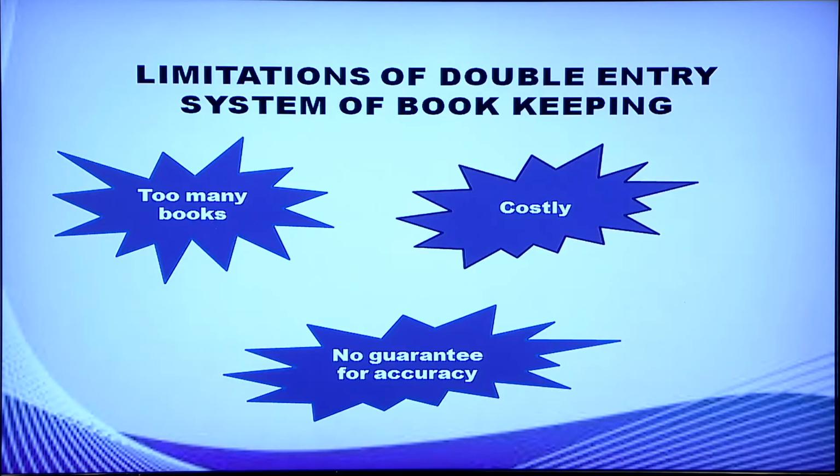Double entry system is very costly and in this system too many books are to be maintained. Even if we are recording in a systematic manner, there is no guarantee for the accuracy of the result. In this system, we have to maintain different accounts.